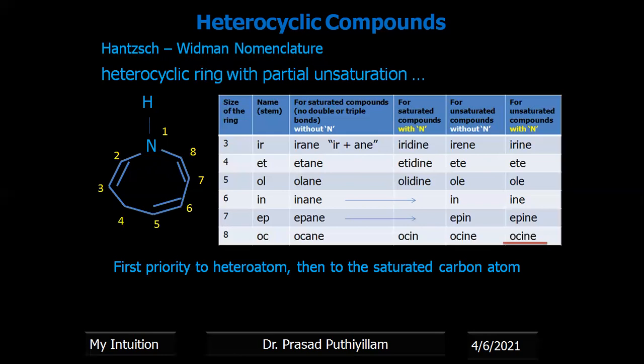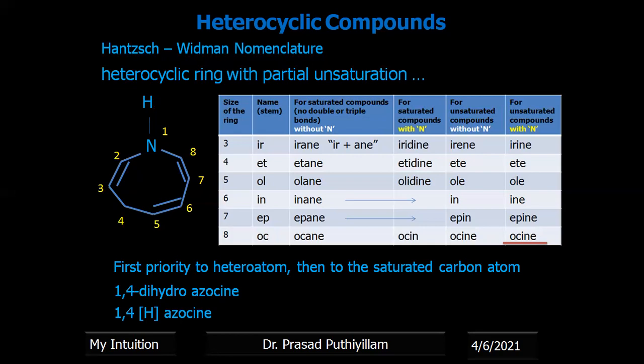So this is an 8-member ring with a partial unsaturation. That means at position 4, the carbon is not having a double bond, therefore it is partially unsaturated. Anyhow, first priority we have to give to the heteroatom, then the next priority should be given to the carbon which is saturated. That is the fourth carbon, that is saturated, there is no presence of a double bond, therefore the numbering when we start with nitrogen as 1, the number 4 will be given to the carbon which is a saturated carbon, therefore it is 1,4-dihydro